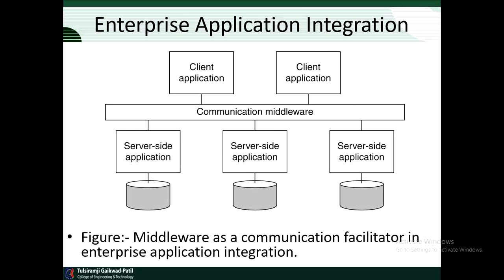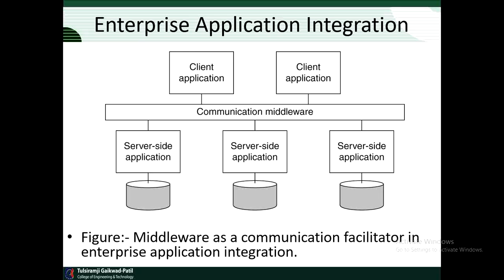Then we will see middleware as the communication facilitator in enterprise application integration. Here the communication middleware is nothing but a distributed system which works to communicate between the client and the server applications.